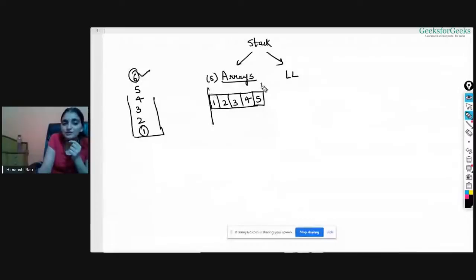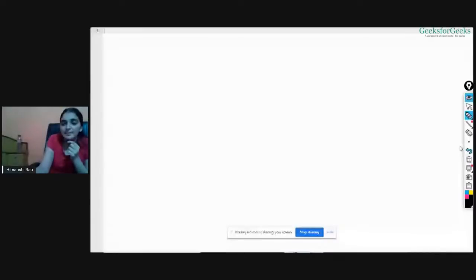Do whatever you want to do within this part, but you are not allowed to access either after it or before it, right? You can access only this part, you can change only this part, but you can't access the part that is outside it. Like you can't access other memory locations, right? So this operation will fail at some point, when the size of the array is smaller and I want to insert more elements in the stack, right? So we'll be implementing the stack using a linked list. Okay, so let's start using a linked list.